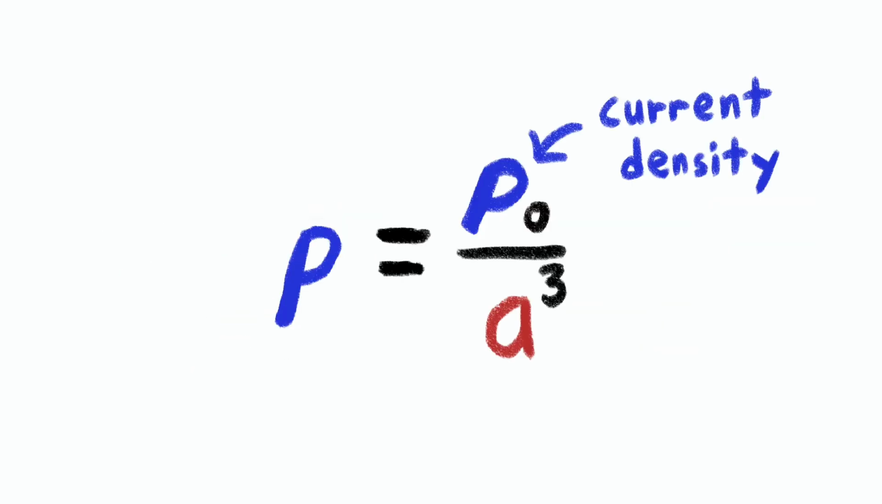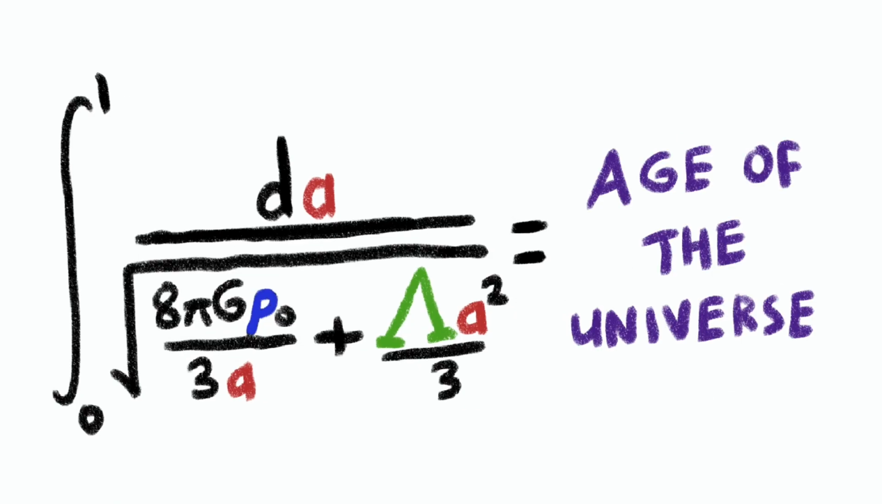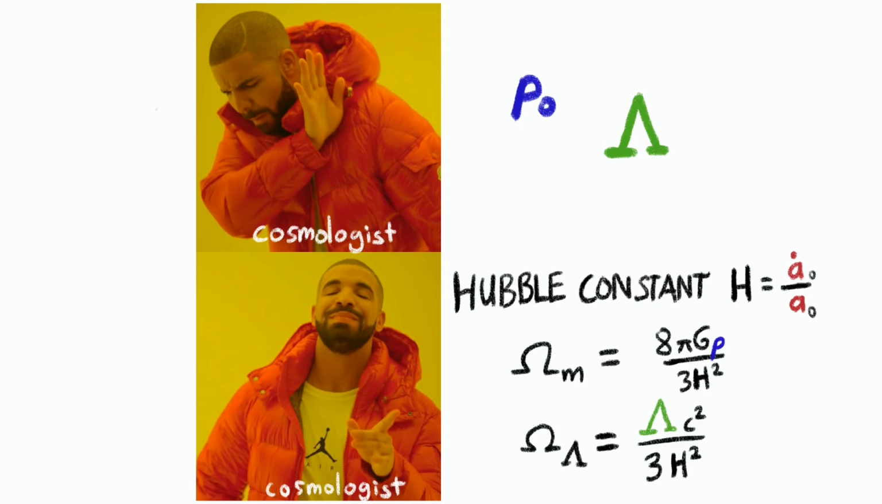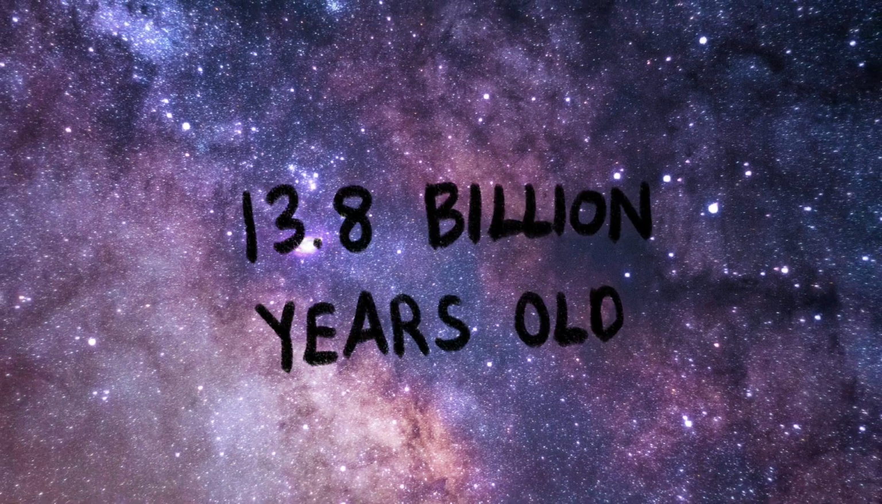Since matter density scales as 1 over A cubed, we can rewrite that Friedmann equation as this, where now the right side integral is the same as the age of the universe. Now all we need to do is plug in the parameters and solve the integral on the left. The parameters we have in this equation are not terribly easy to determine, but we can obtain a form that is observationally significant in terms of the Hubble constant and the corresponding density parameters for mass and cosmological constant. Doing so, we find that the universe is around 13.8 billion years old. With physics and math, we are actually able to give a finite number to something so vast.